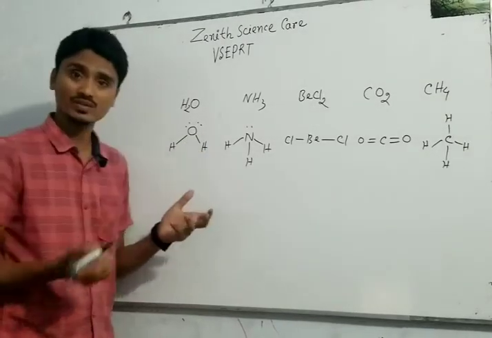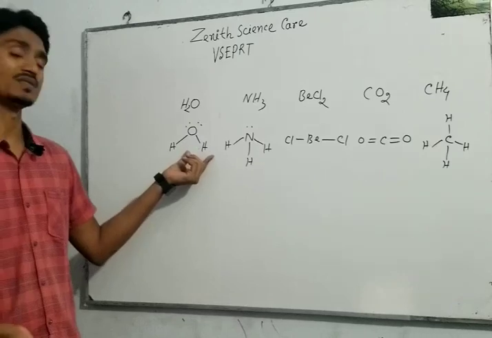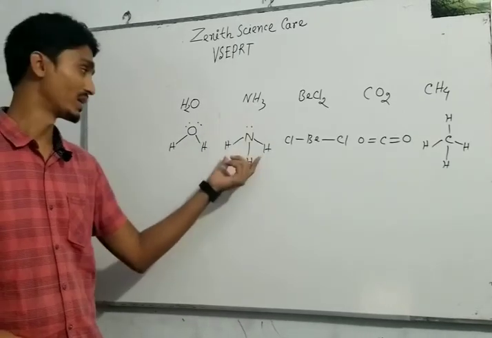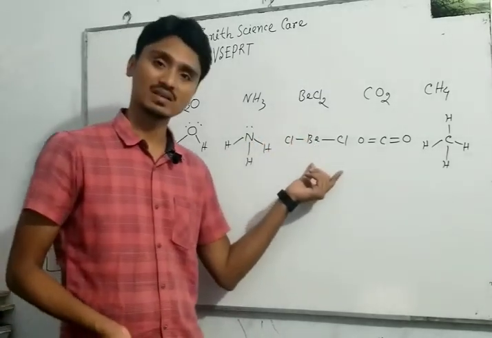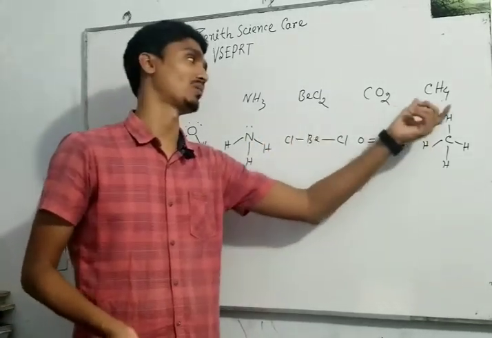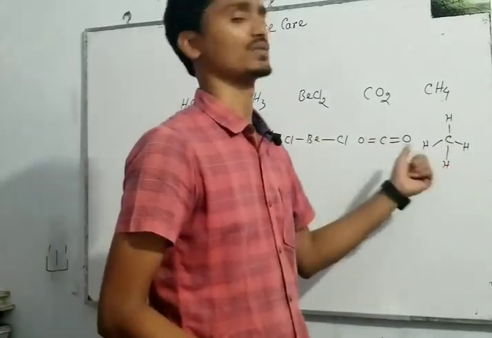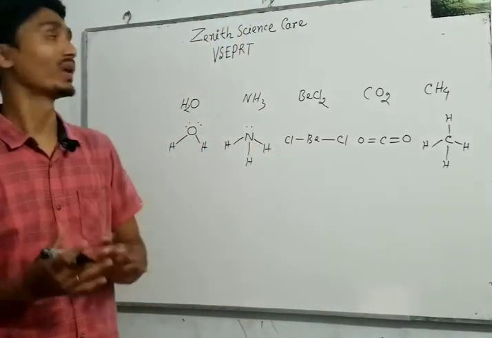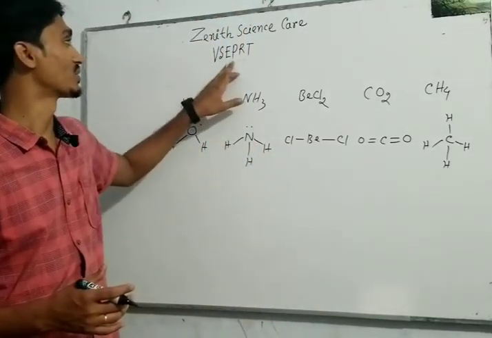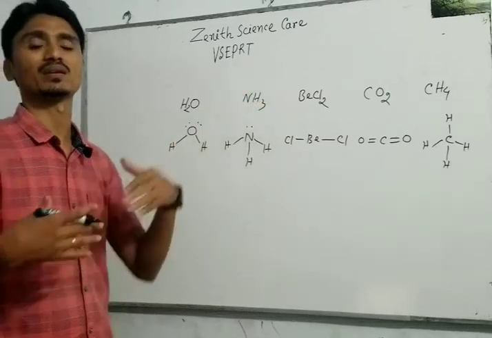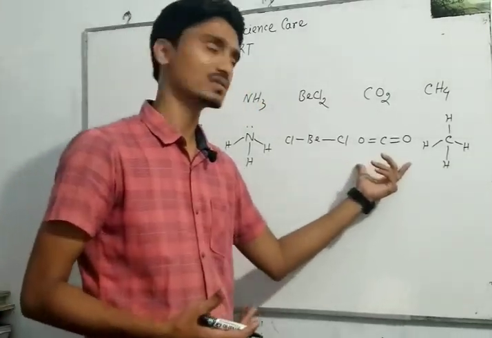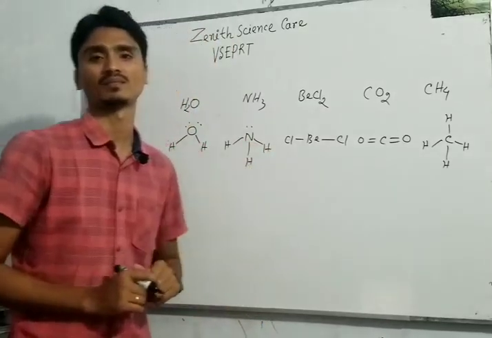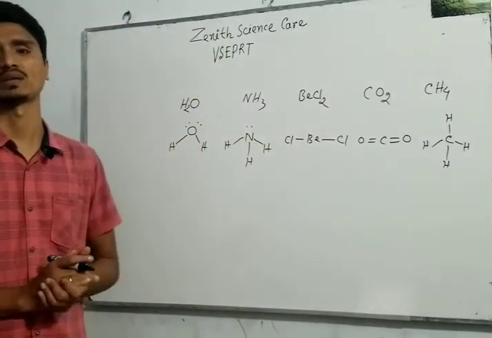My question is, why? By knowing this valence shell electron pair repulsion theory, we can understand why the structures of these polyatomic molecules are like this. So this is our today's topic.